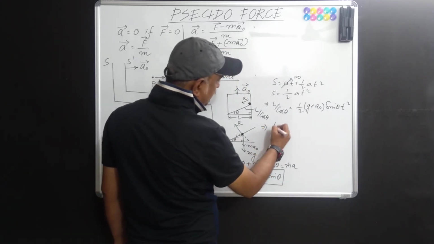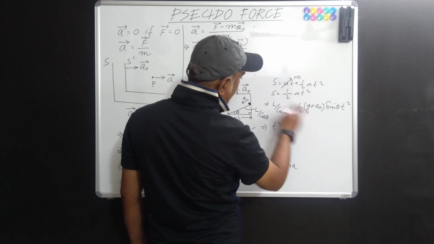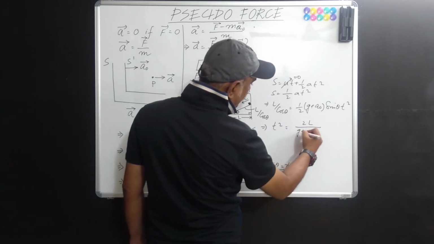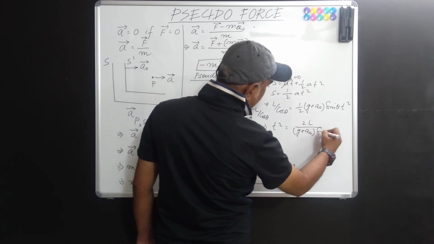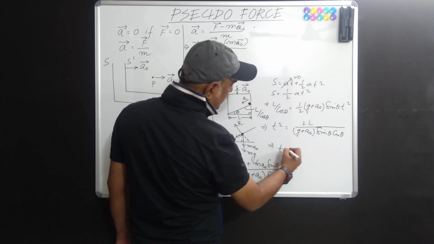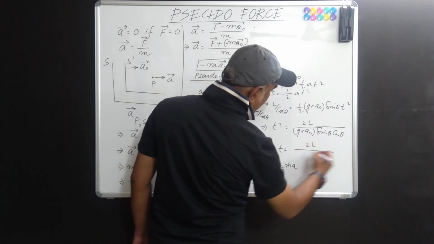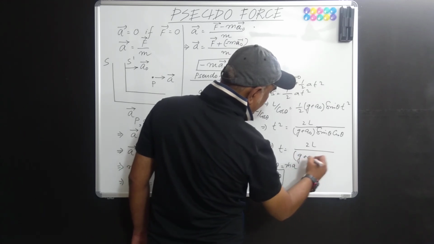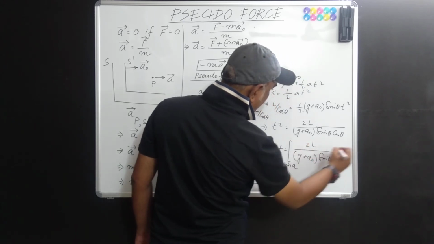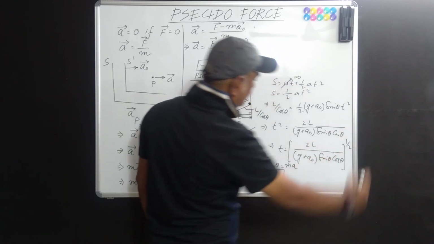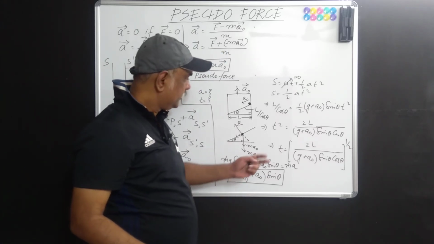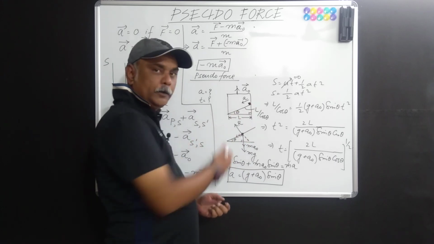Or this implies t square equals, we take this here, so 2L divided by (g plus a naught) sin theta into cos theta. Naturally, t you are getting as [2L by (g plus a naught) sin theta cos theta] to the power half. See? Isn't it? So, like this you can find out the time also.